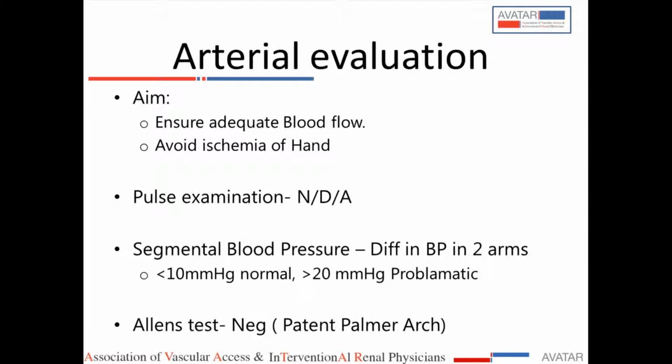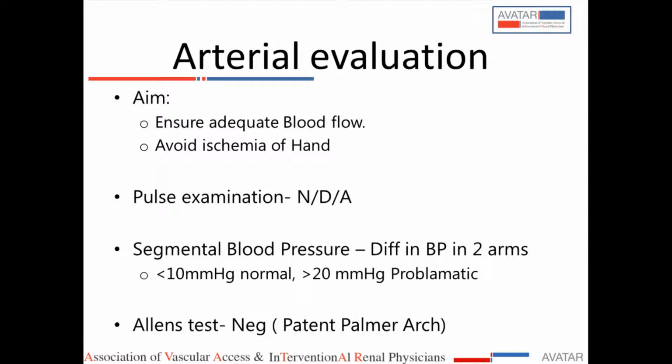Once you are making a fistula, the capacitance of the artery has to increase and accommodate that much flow. So the arterial wall should be good and there should not be any stenosis proximal to the site of the AV fistula, to ensure adequate flow. Second is to avoid ischemia to the limb. If you are now making a fistula, at the site of the fistula blood is returning back, so no blood or less blood is going forward. So the other blood supply to the hand should be checked, whether it is adequate or not.